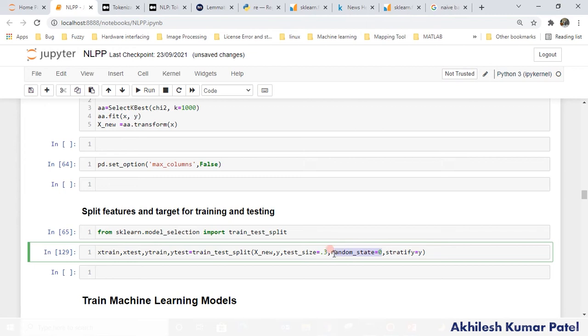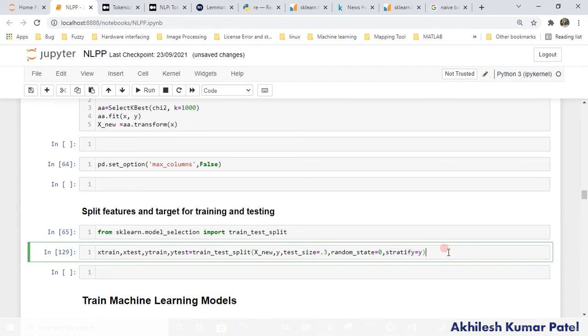Random state 0. So why have I provided random state? You can provide any number, but you have to remember what number you have provided. If I provide a random state with some value, it means whenever I run, my data will be split in the same form, at the same index. My index will not be shuffled. Whenever I run more than one time, I don't want to shuffle my index every time. That's why I have provided a fixed value. Stratify is equal to y. What is y here? Output.